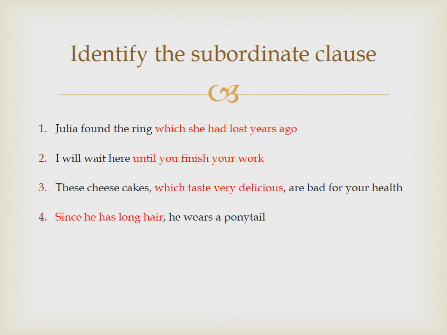But the difference is that Julia found the ring. You can put a full stop after this sentence. It is complete, perfect in terms of meaning. But the other clause is incomplete. An expression like which she had lost years ago can exist only by depending on the other clause, which is the main clause. Second one, I will wait here until you finish your work. Same structure. I will wait here. You can stop here, no problem.